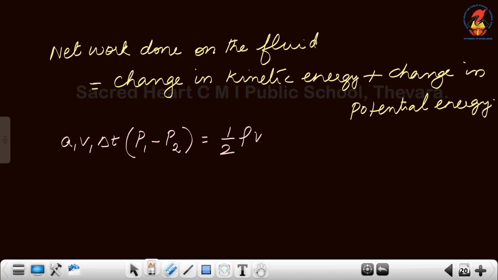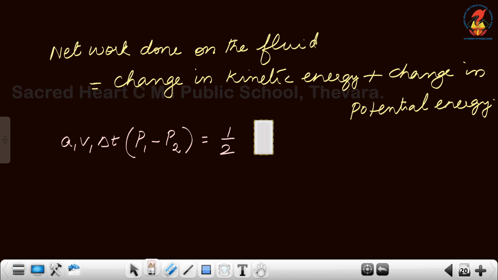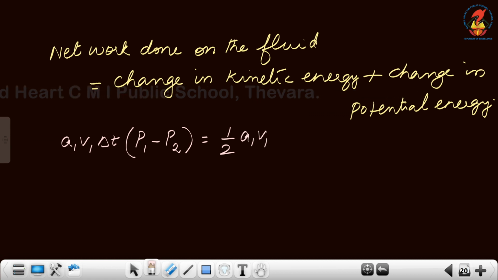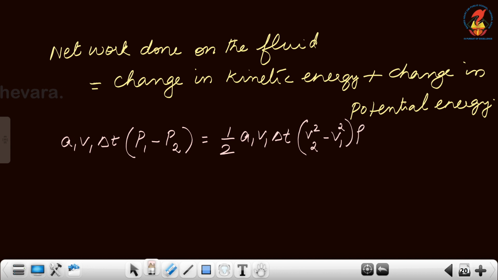Half A1 V1 delta T into V2 square minus V1 square into rho, plus the potential energy, it is A1 V1 delta T into H2 minus H1 into rho G.